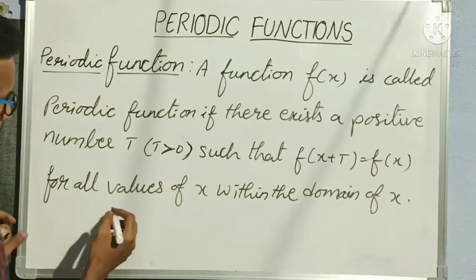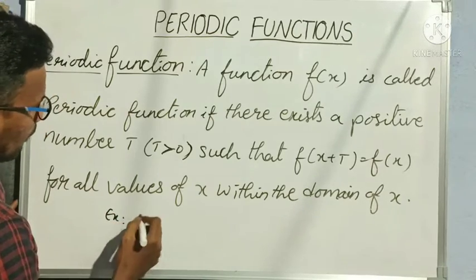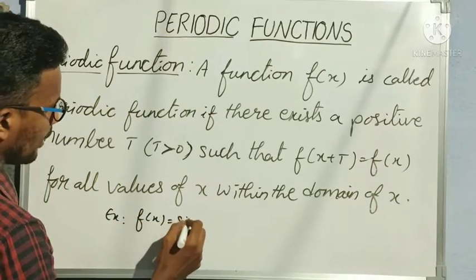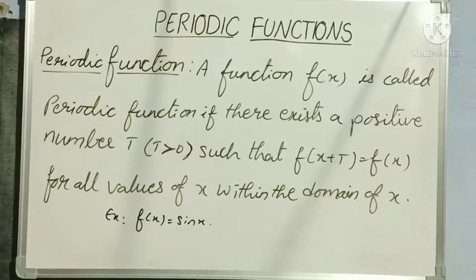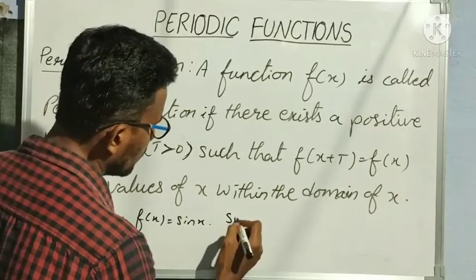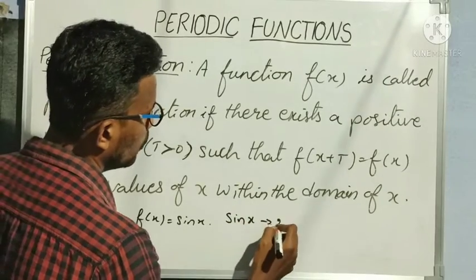For example, I am taking f of x is equal to sin x as my function. Yes, sin x is a periodic function about 2 pi.